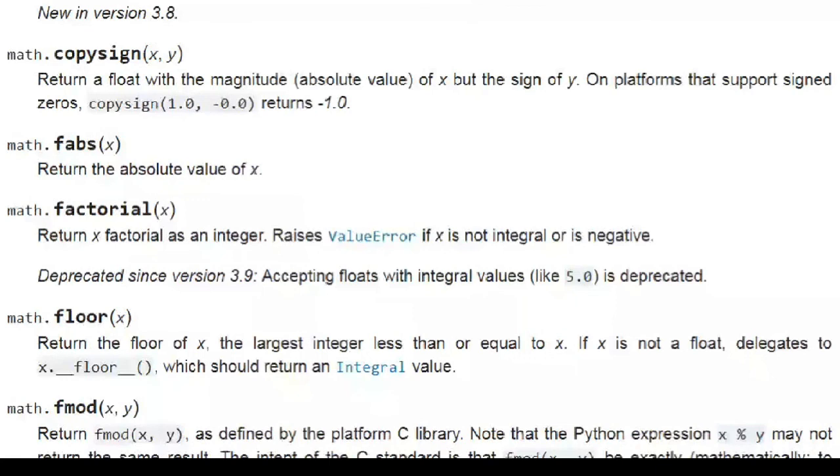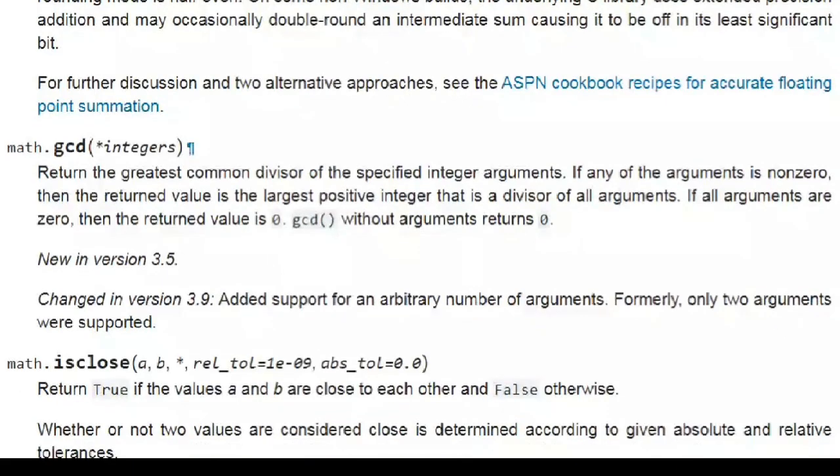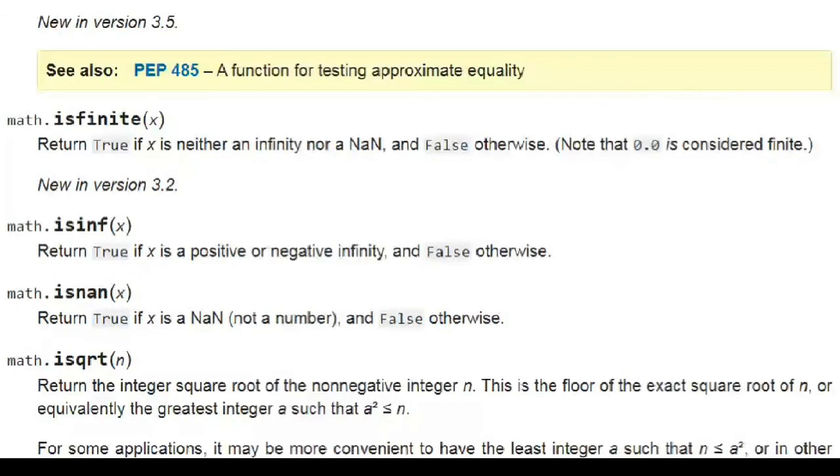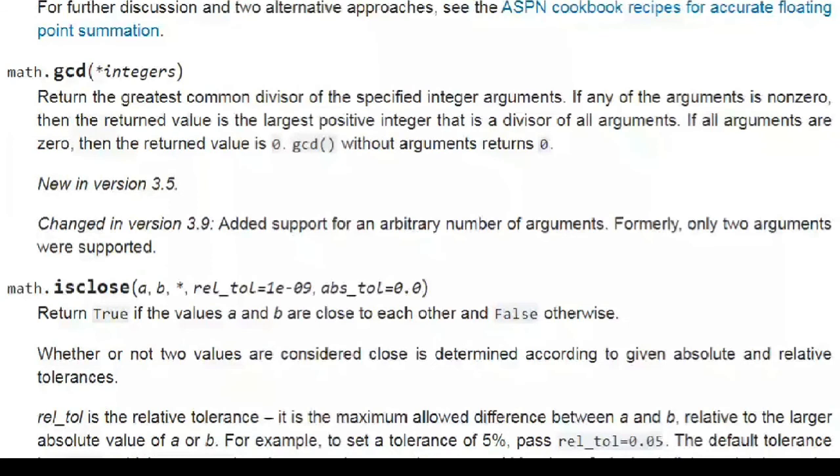You have GCD also. I already told you that in Python, you needn't write the code. You can directly use GCD to find the GCD between two numbers. All the functions along with the arguments they take, the return type, the argument types, in which version they are available and from which version they are deprecated, all that information you'll be getting in each and every module here. So this is regarding your math module. In case you want any of the functions listed in the math module, you have to import the math module in your programs.